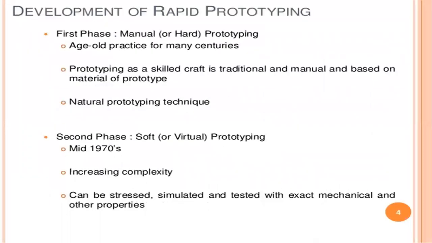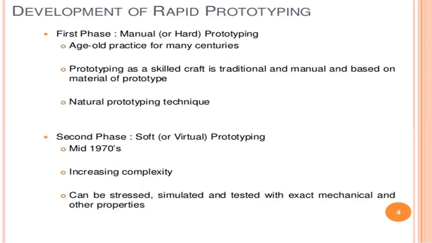And next, what is the development of rapid prototyping? How to develop rapid prototyping? First phase, manual or hard prototyping. An age-old practice for many centuries, prototyping as a skilled craft is traditional and manual and based on the material of the prototype. Natural prototyping technique. The second phase is soft prototyping. So manual prototyping and soft prototyping are the two different phases in the development of rapid prototyping.